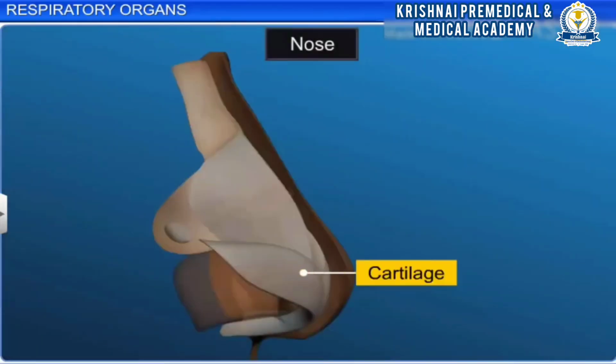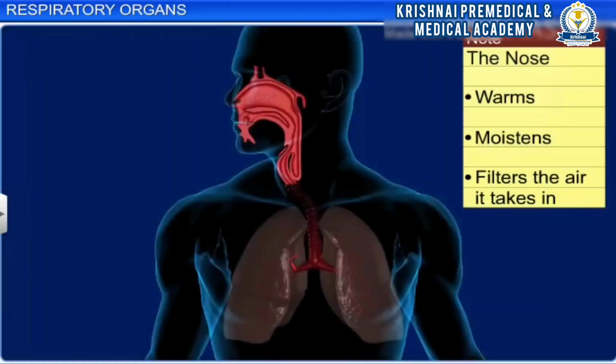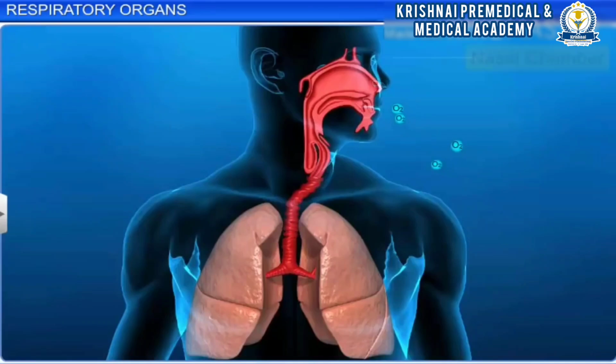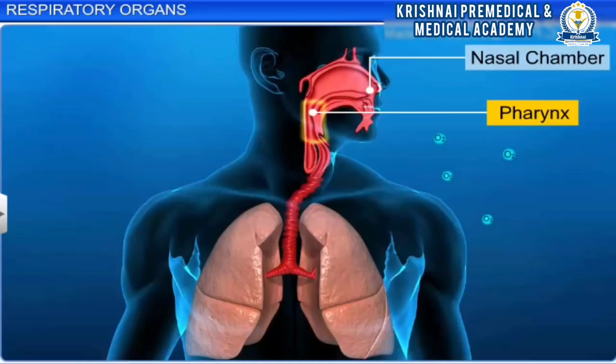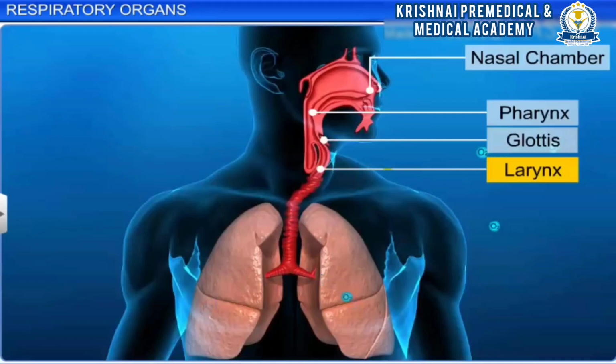The nose is made up of cartilage and bone. While inhaling, it warms, moistens, and filters the air that enters the body through the nostrils. This air passes through the nasal chamber. The nasal chamber opens into the pharynx, which is a common passage for food and air. The pharynx opens through the glottis of the larynx region to the trachea.